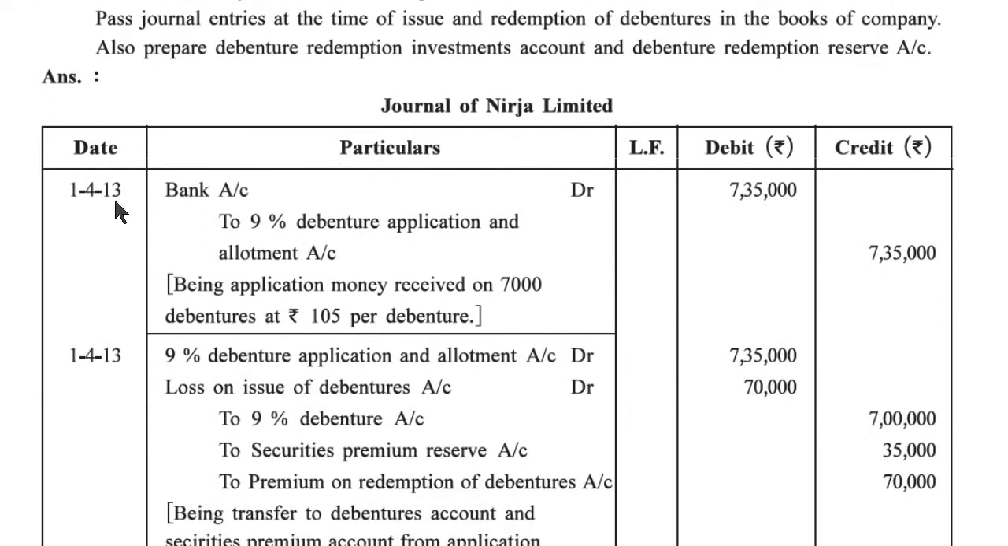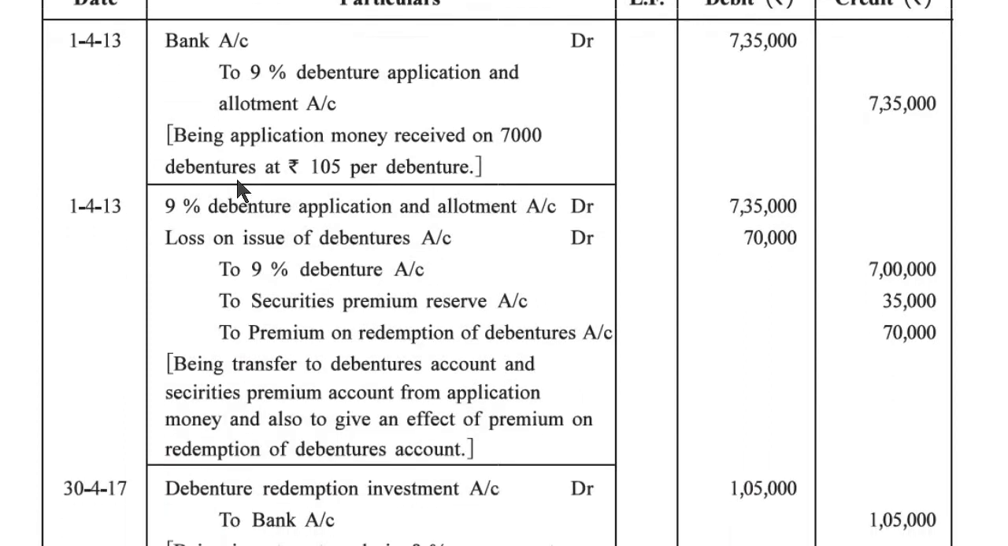1 April 2013, bank account debit 7,35,000 to 9% debenture application and allotment account 7,35,000. Being application money received on 7,000 debentures at rupees 105 per debenture.